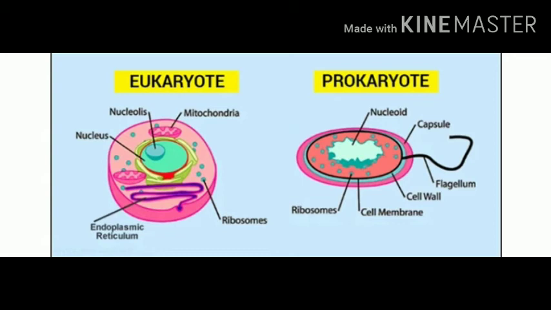Now what are the other differences? I can see the cell membrane and cell wall both in prokaryotes, but there is no such thing in eukaryotes as they are multicellular. They don't have a cell wall, but a plant cell has a cell wall. Okay, few cells have a cell wall, it doesn't matter. And endoplasmic reticulum is there in eukaryotes but not in prokaryotes. It's connected to the nucleus, and the nucleus is absent, so it's not there.